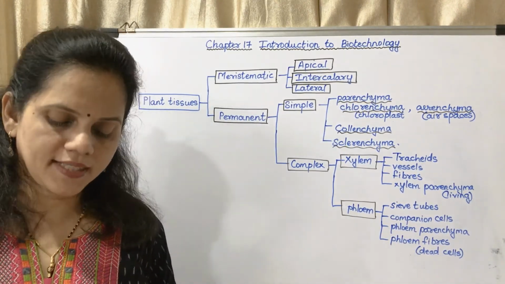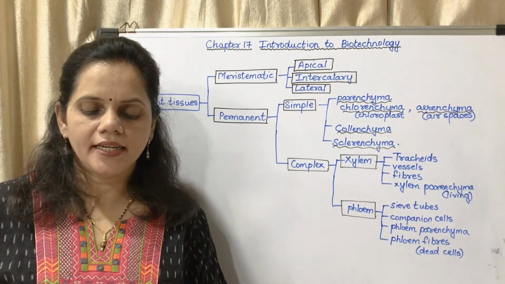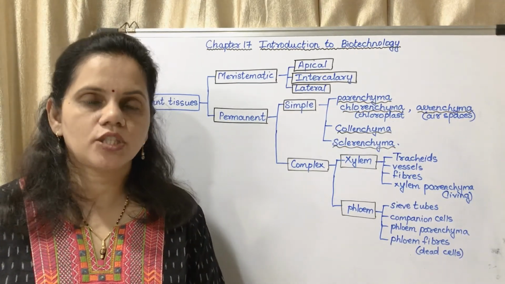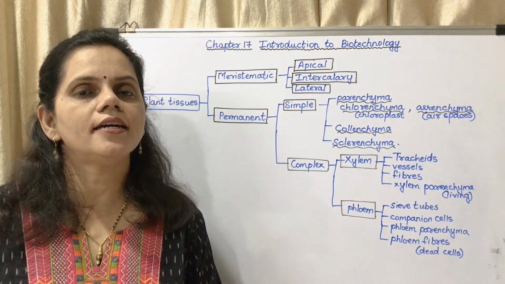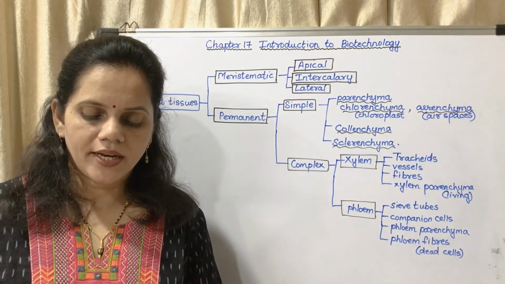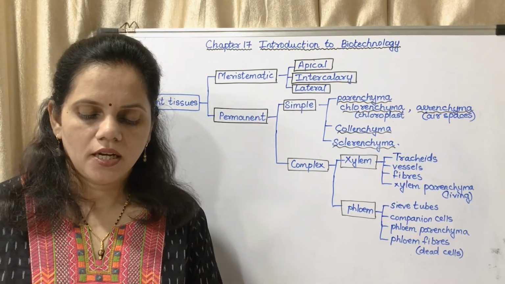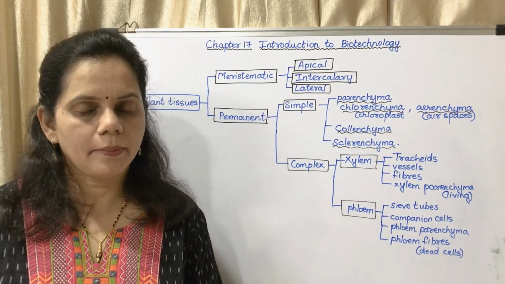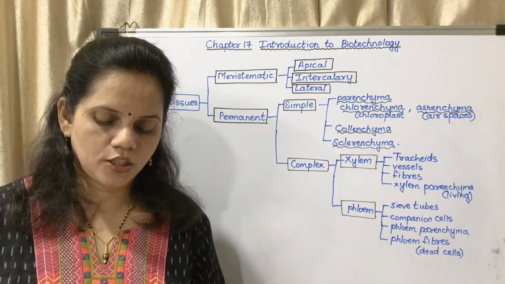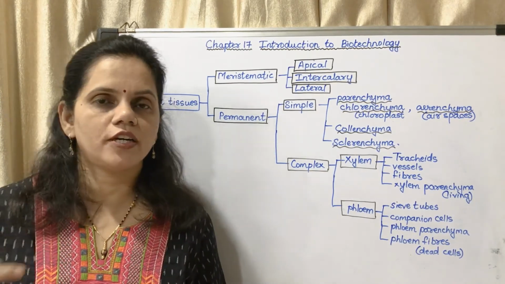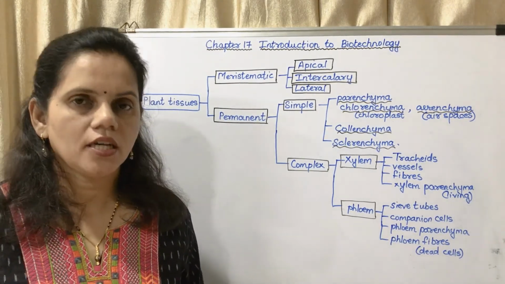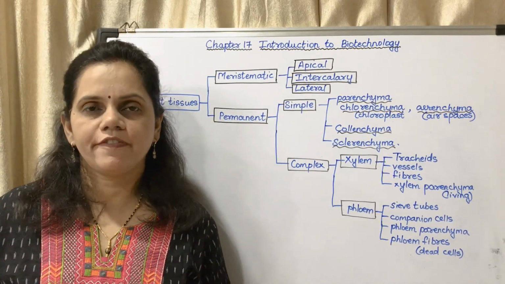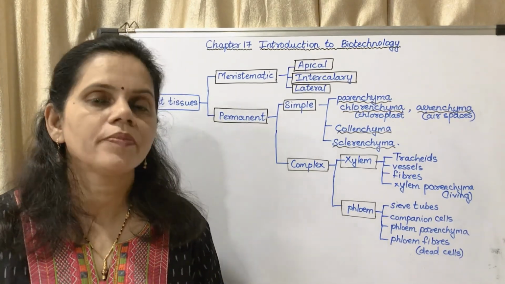What is the function of xylem? Structure like interconnected tubes. It conducts water and minerals only in the upward direction. Whereas phloem, the function: tubes joined to each other conduct sugar and amino acids from leaves to different parts in both upward and downward direction. So distinguish between xylem and phloem is a very important question.